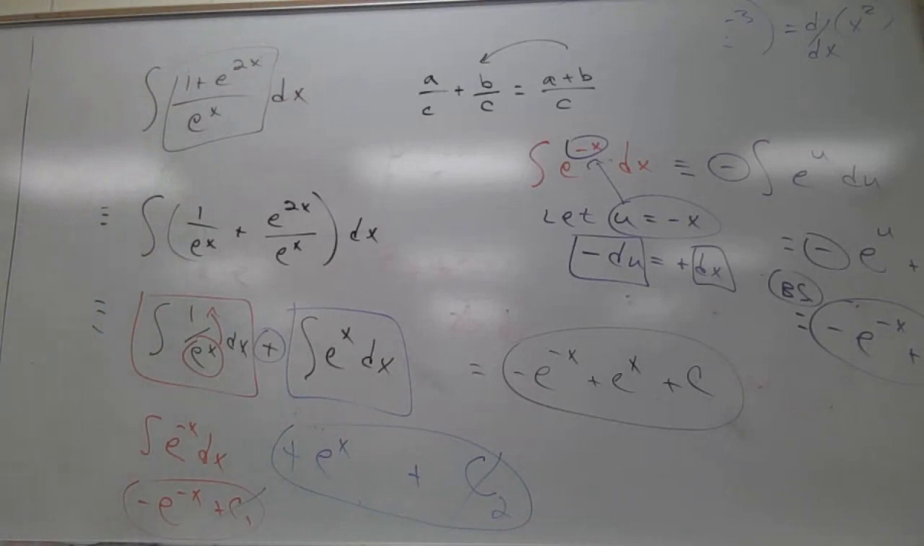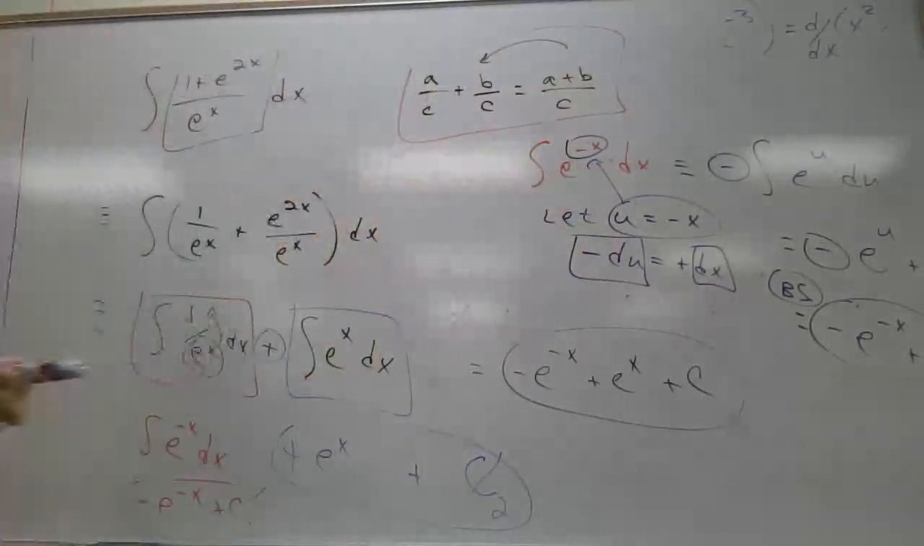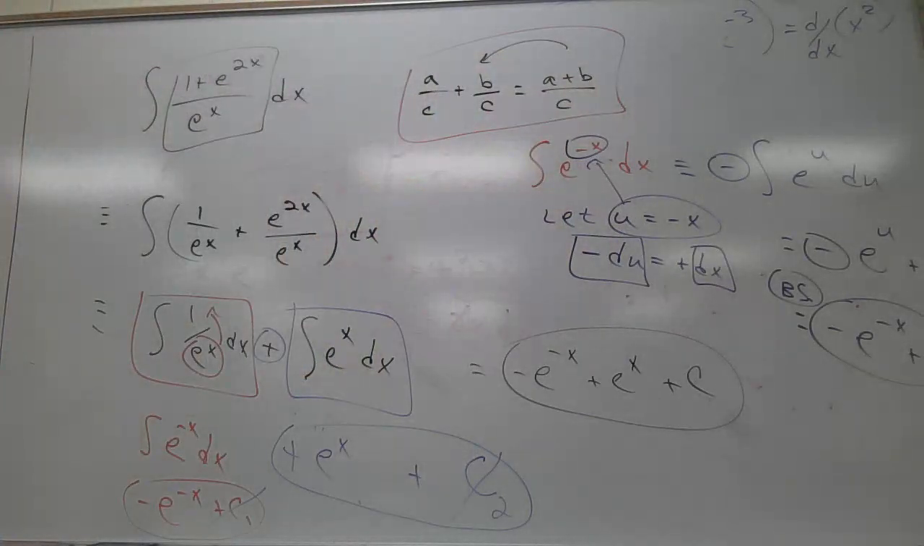What happens if it's e to 2x? Where'd it go? You cancel with the e to the x. I did law of fractions. I use this little ditty right here. The other way.